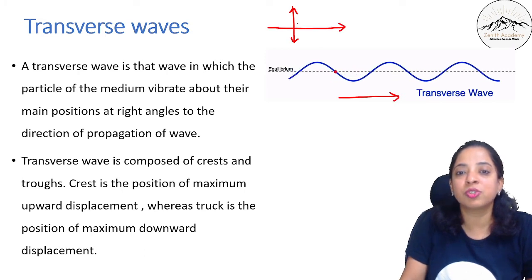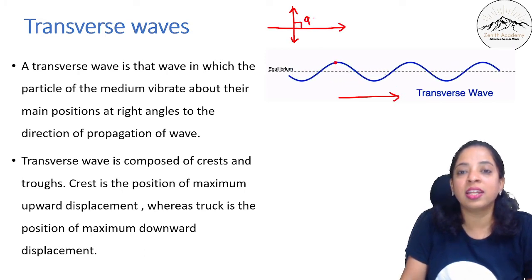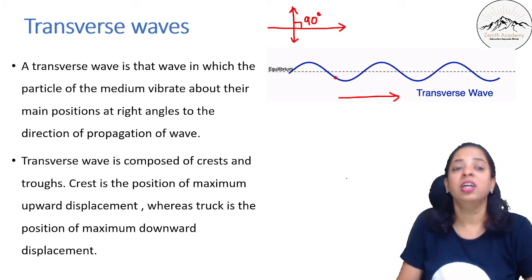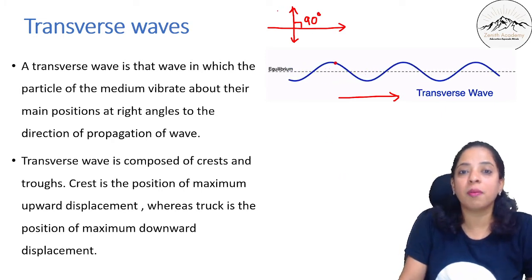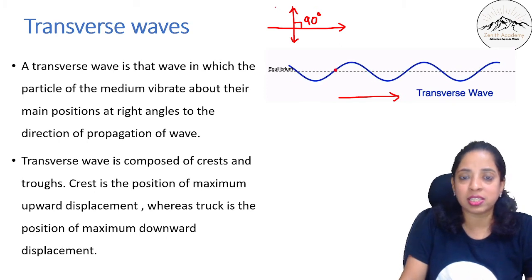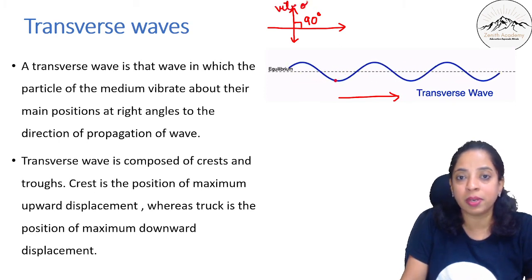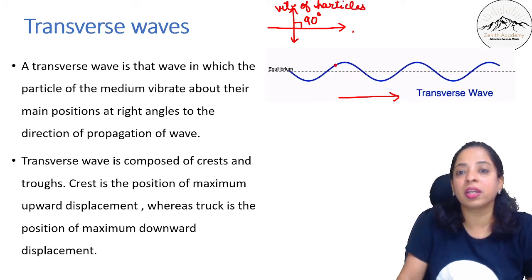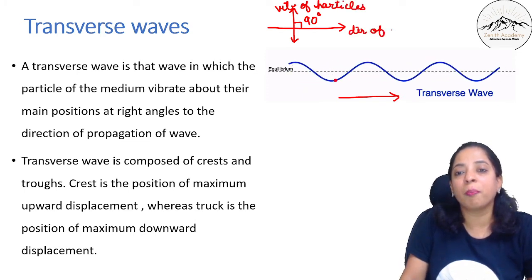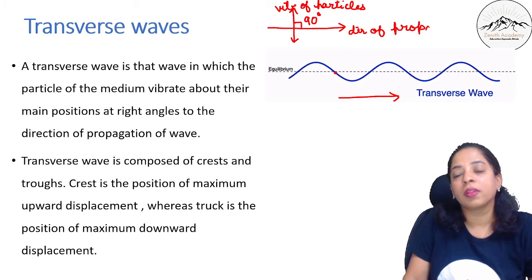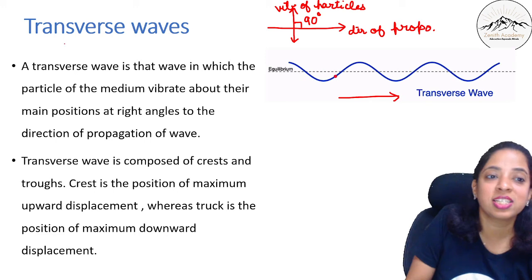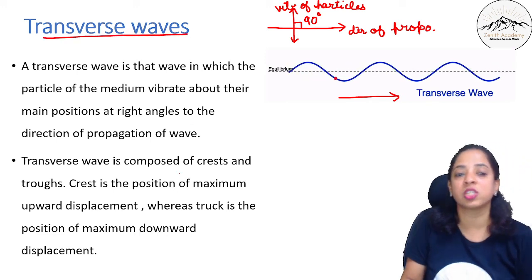So they both are at 90 degrees to each other, at right angles to each other. So if the direction of vibration of the particles and the direction of propagation of the wave are at right angles to each other, then this type of wave is known as transverse wave.